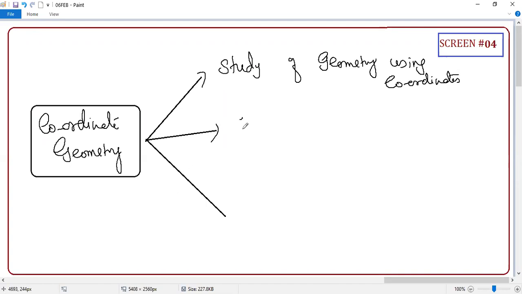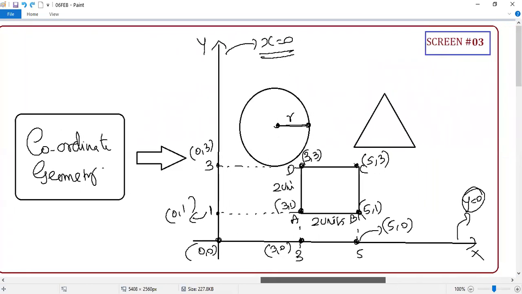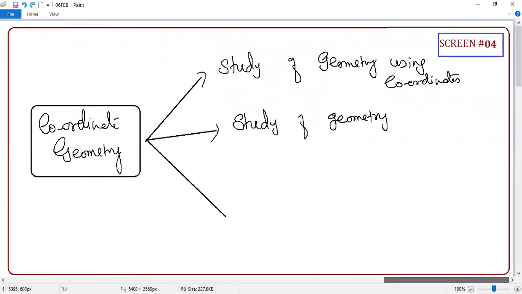The second thing is what you'll say: algebra. This I didn't say that you are going to learn it now. Sir, how come, sir? Guys, you tell me how you are finding this distance. 5 minus 3. The moment you started using some arithmetic operation and some English letter, who is coming into the picture? Algebra is coming.